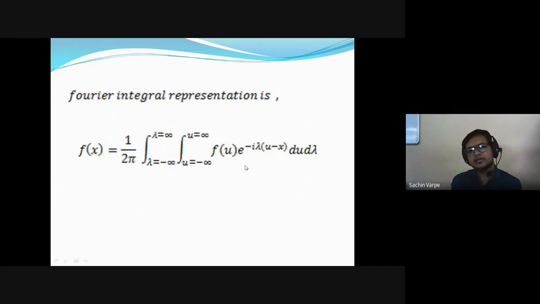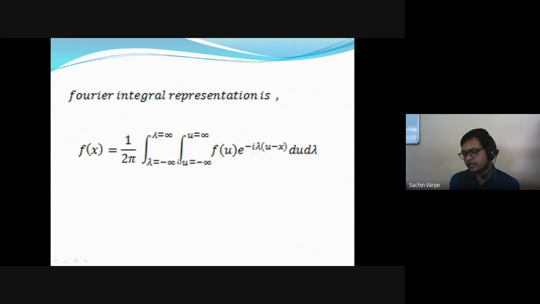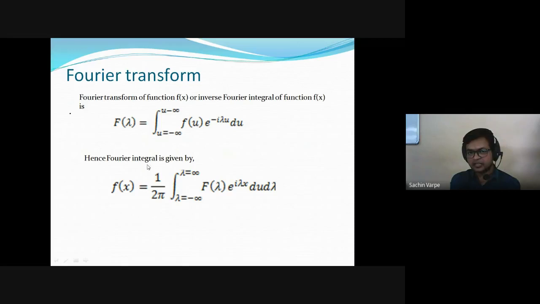And when we substitute this f of lambda into this formula, because of this outer integral from minus infinity to infinity of f of u, when we split this exponential function, what will we get? e raised to minus i lambda u and e raised to plus i lambda x. That integration from minus infinity to infinity of f of u e raised to minus i lambda u du, we have defined as a Fourier transform, right? And when we substitute this f of lambda into this, we get a Fourier integral representation in terms of the transform. That is, f of x is equal to 1 upon 2 pi, integral from minus infinity to infinity of f of lambda e raised to plus i lambda x d lambda.